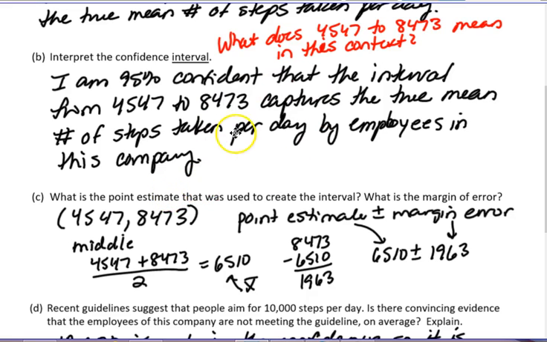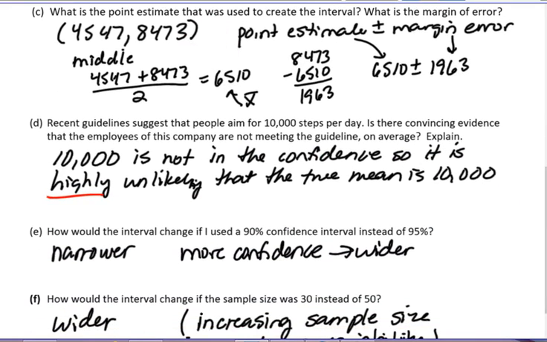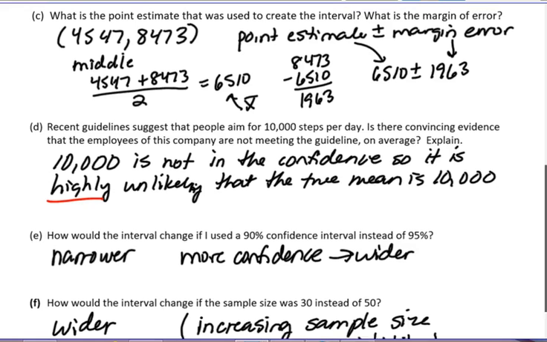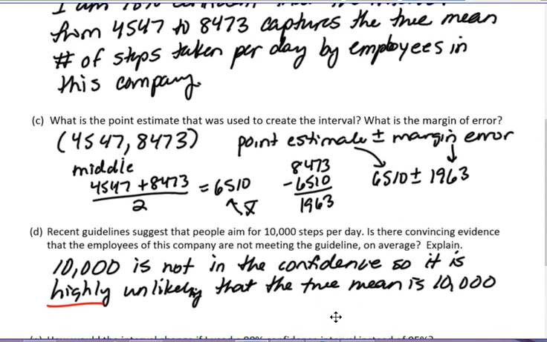Because of that statement, the true mean being 10,000 is not really likely, because it's very far outside of that interval. 10,000 is not in the confidence interval, so it is highly unlikely that the true mean is 10,000 steps.